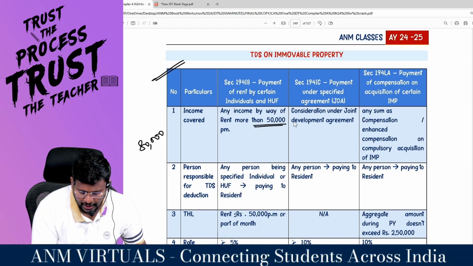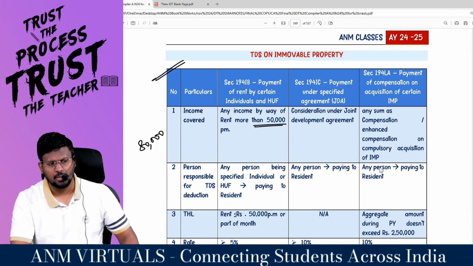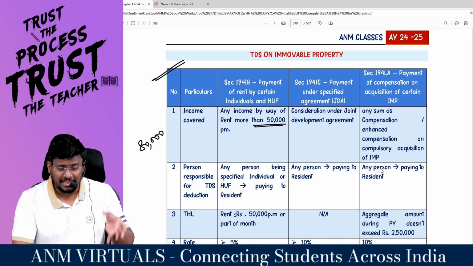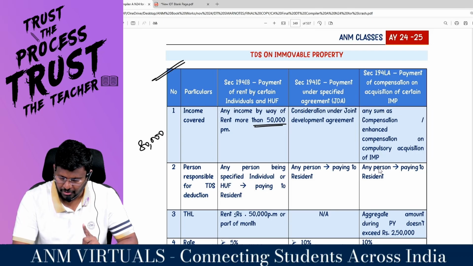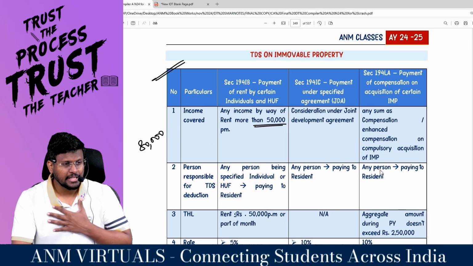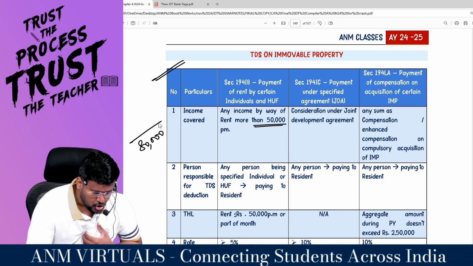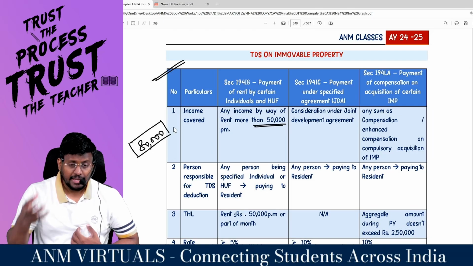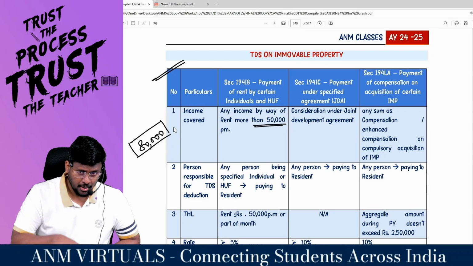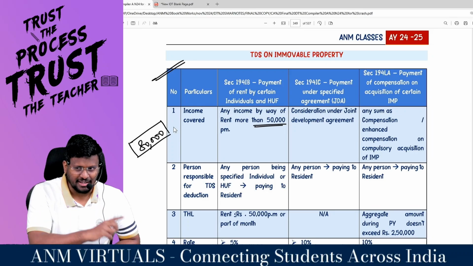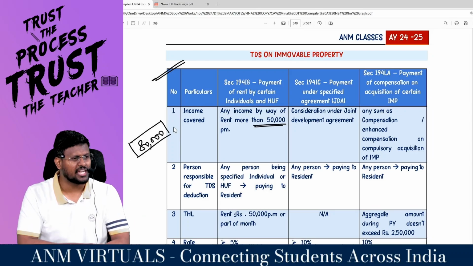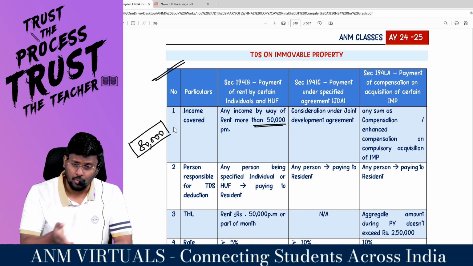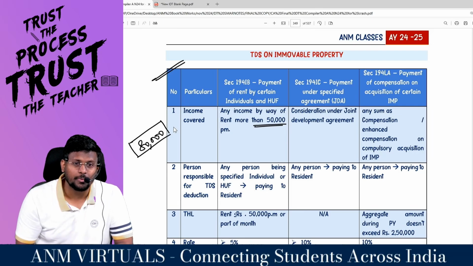Any income by way of rent more than how much rupees per month? 50,000 per month. You tell me, it is my residential house. I have not taken that house for my business purpose. It is for my residential purpose. But how much rent am I paying? 80,000. You should understand one thing. It may be personal for me, but for the person who is getting the rent, it is a business income for him. Business income in the sense, income from house property for him. There is a chance that he may hide that 80,000 rupees per month.